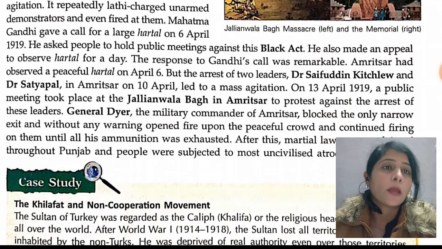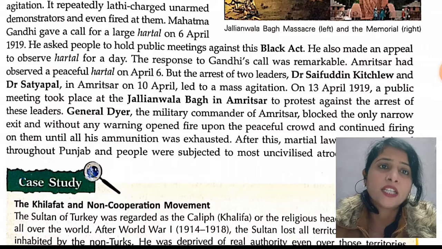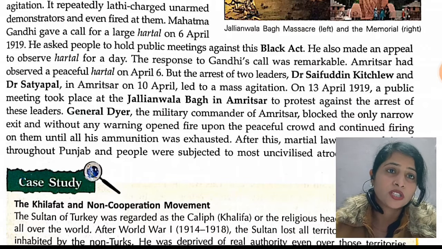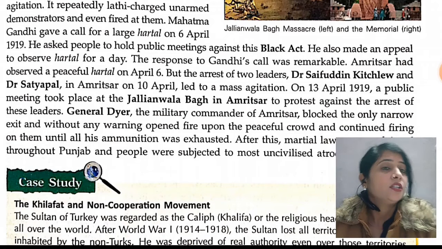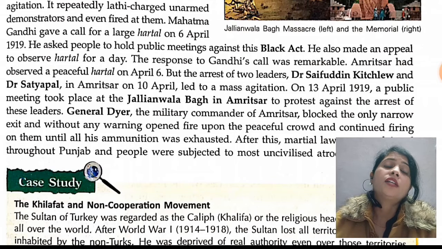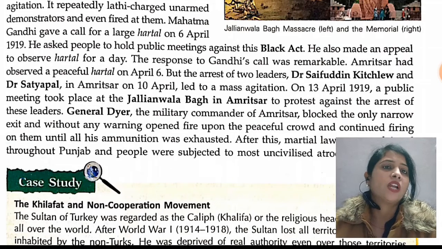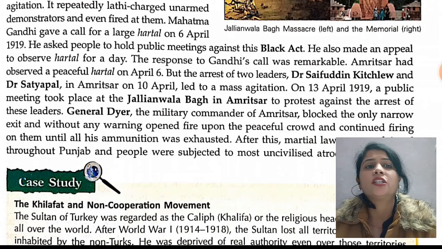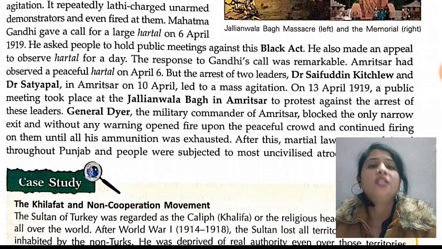On 13 April 1919, a public meeting took place at the Jallianwala Bagh in Amritsar to protest against the arrest of these leaders. These leaders are the leaders of Amritsar, and the people of Amritsar held the meeting at Jallianwala Bagh, a place in Amritsar, to protest against the arrest of these two leaders.